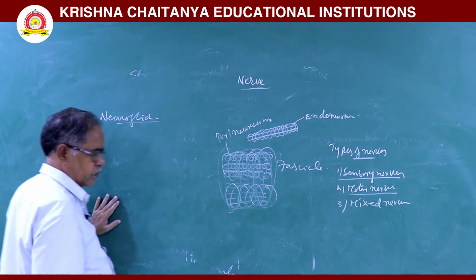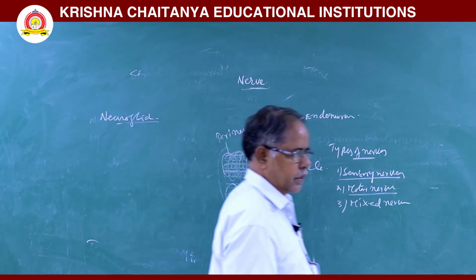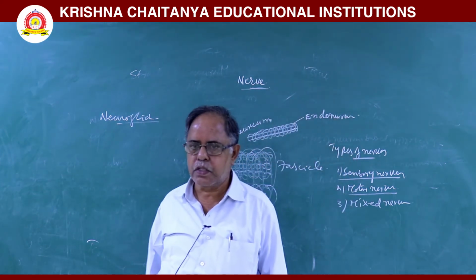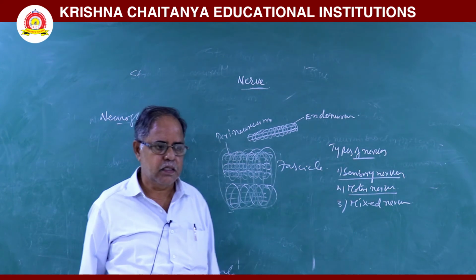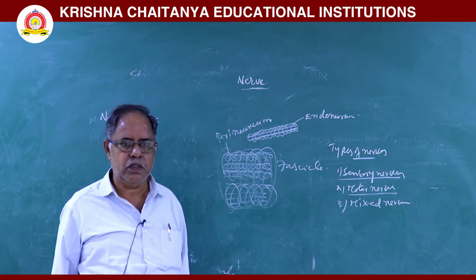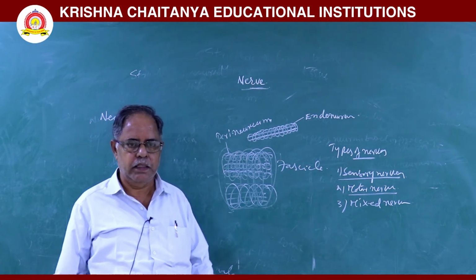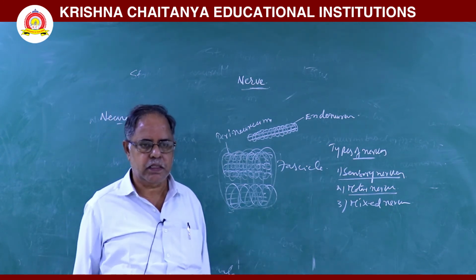Neuroglia. Neuroglia are non-conducting cells. They are supporting cells. They are used to make a microenvironment inside the nervous system.